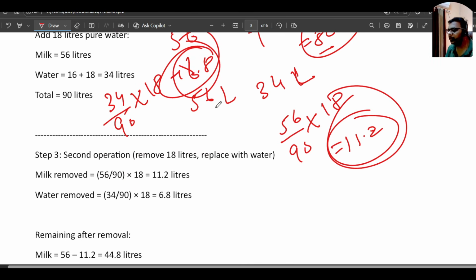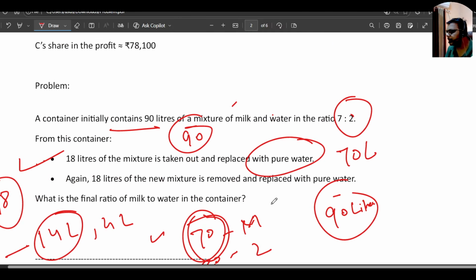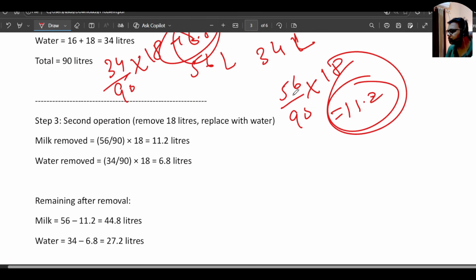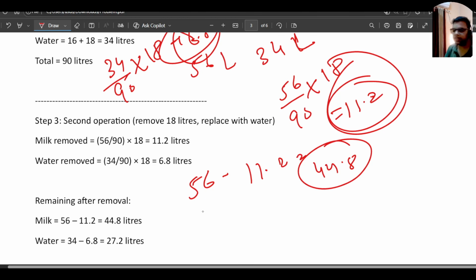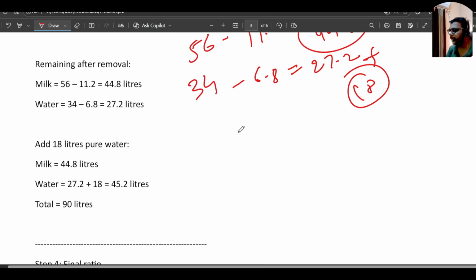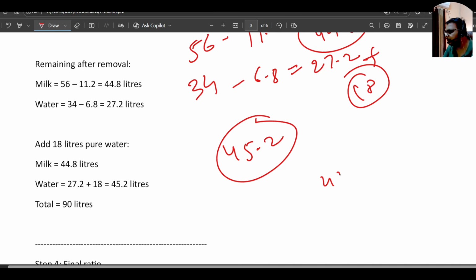So if we have taken out this much, then they are saying it is replaced with pure water again. So we will subtract 11.2 from 56. So 56 minus 11.2 will become 44.8 liters. This is the pure milk, and water we are again adding. From the 34 liters of water which we had, first we remove 6.8 liters. Now we have 27.2 liters of water. Again we are adding 18 liters of water in that. So now the water will become 45.2 and milk we have 44.8.